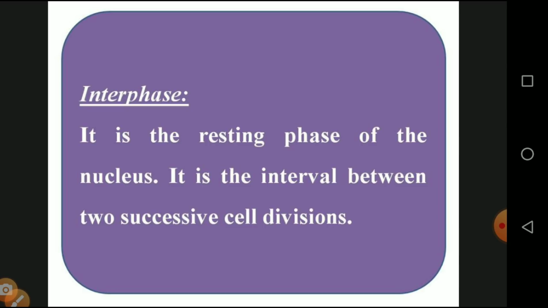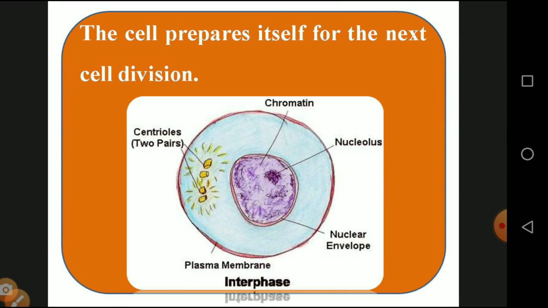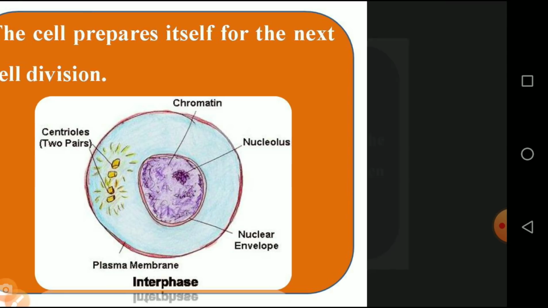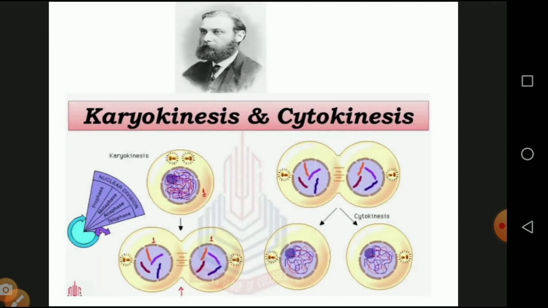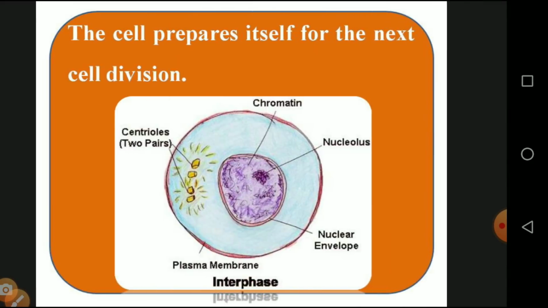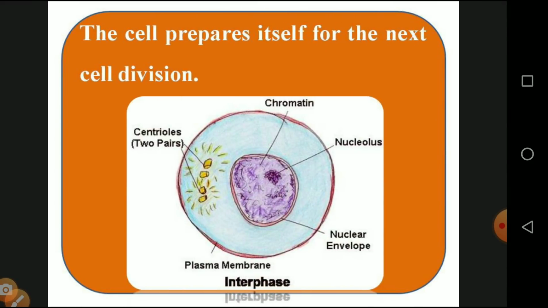That is called interphase. This is the diagrammatic representation of interphase. Centrioles, chromatin, nucleus, nuclear envelope and plasma membrane are all present at this stage.